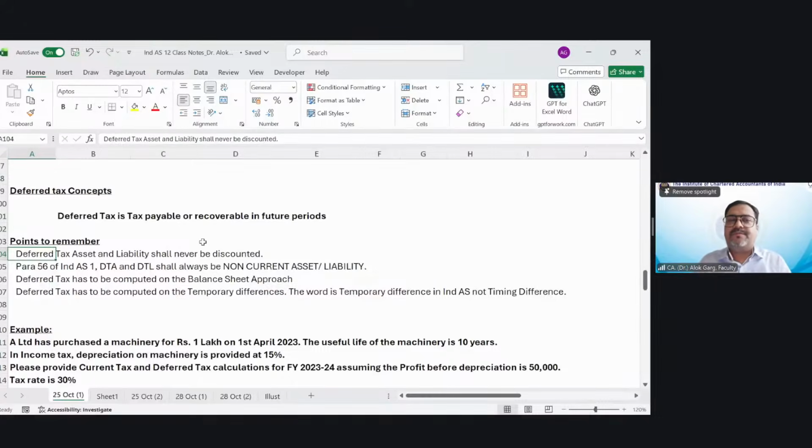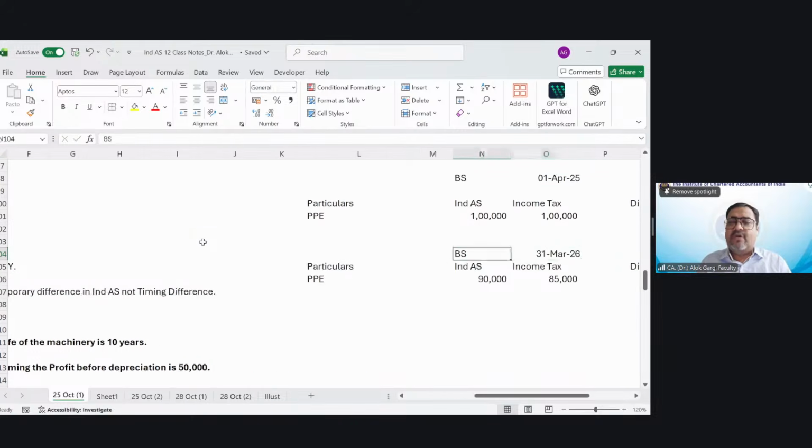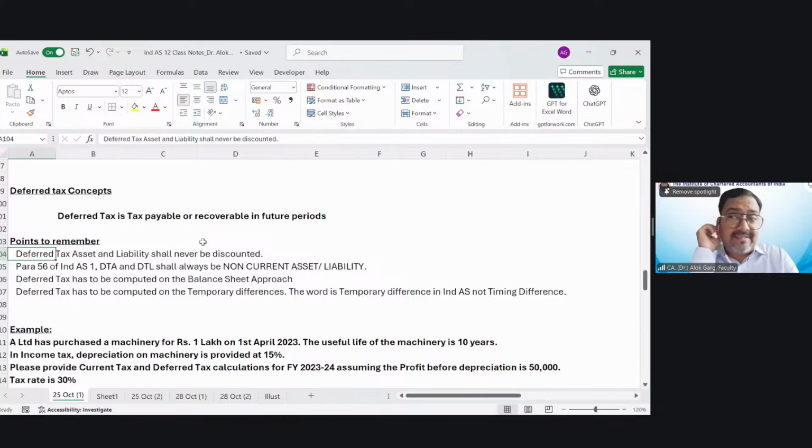Number 2, another question. Friends, for example, you are all chartered accountants. You went for the audit of a company, and it is a private limited company. On 31st March 2026, the company has created a deferred tax asset of 20 lakh.